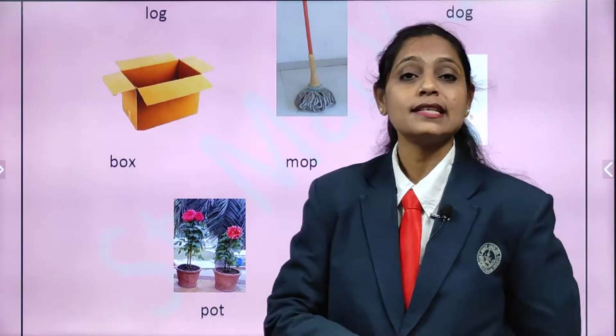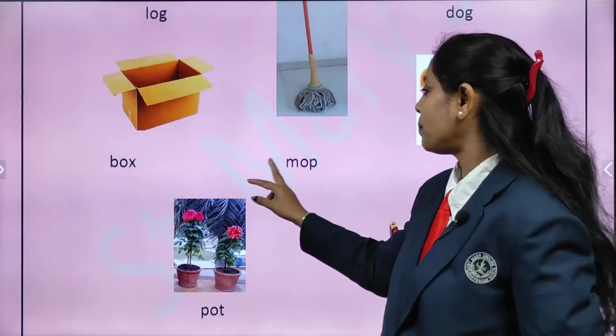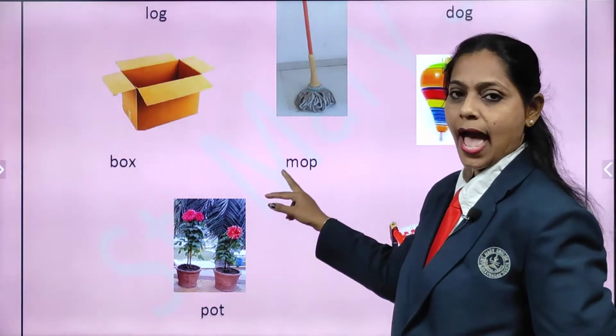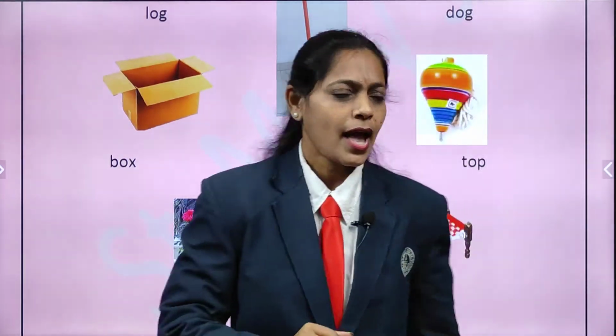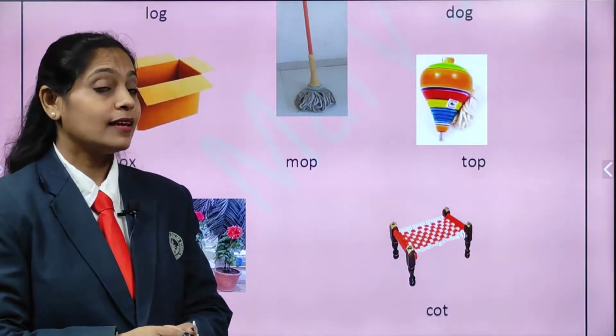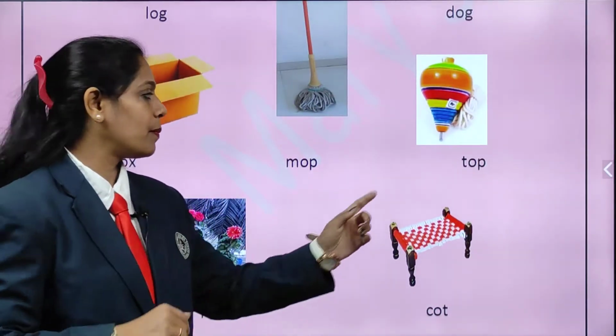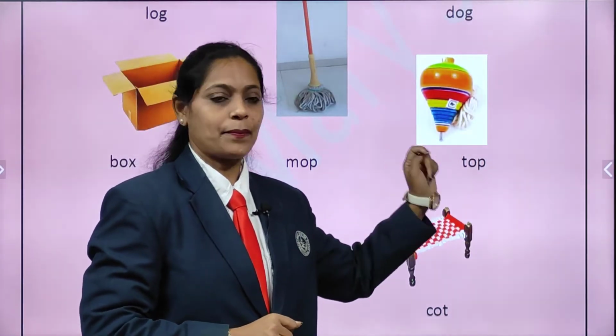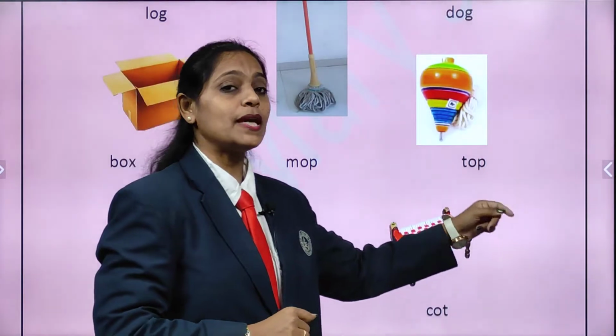And yes, mummy uses this for mopping, right? What is it? It is a mop. All of you repeat. M-O-P, mop. Again, M-O-P, mop. And many of you enjoy playing with this, right? What is that? Yes, it is a top. Repeat, children. T-O-P, top. T-O-P, top.